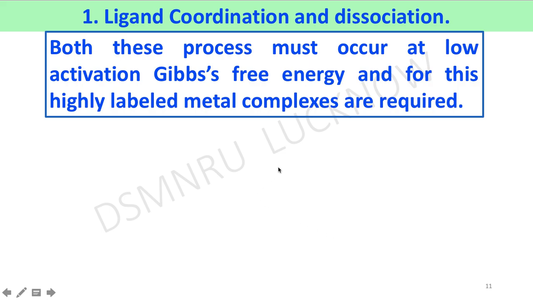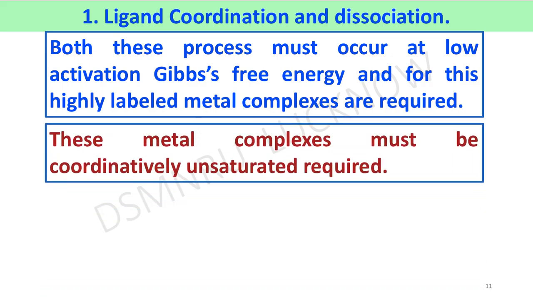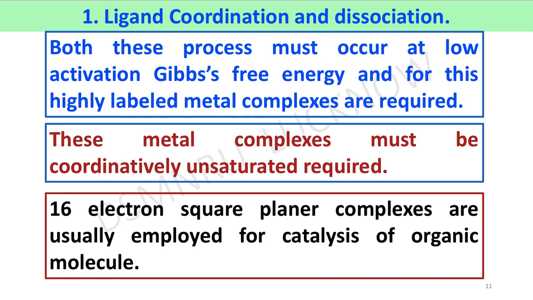Both these processes must occur at low activation free energy, and for this highly labile metal complexes are required. These metal complexes must be coordinatively unsaturated. 16 electron square planar complexes are usually employed for catalysis of organic molecules.